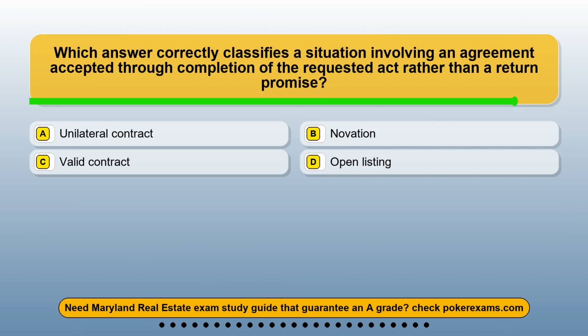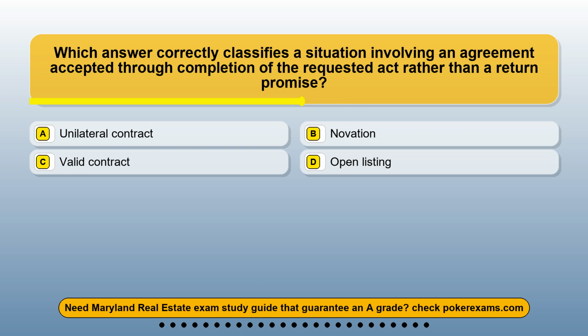Question 13. Which answer correctly classifies a situation involving an agreement accepted through completion of the requested act rather than a return promise? Option A, unilateral contract. Option B, novation. Option C, valid contract. Option D, open listing.